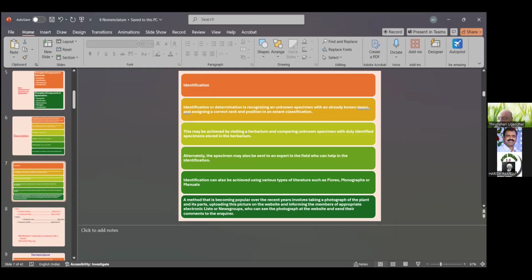How do we identify, and which characters is it based on? Habitat, petal color, sepal color, then the flower as a whole, symmetrical characters, and also unisexual or bisexual characters. These several characters play a major and important role in identification of plants at the scientific level. But non-scientifically, the names are confusing. Identification can also be achieved using various types of literature, such as floras, monographs, and